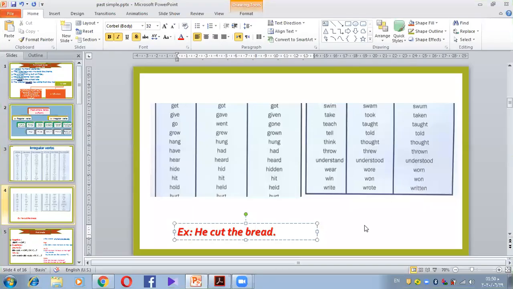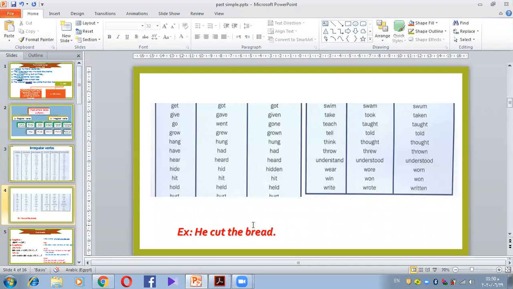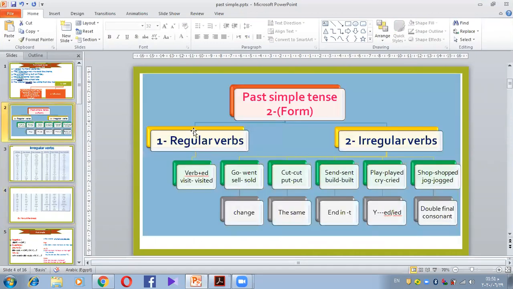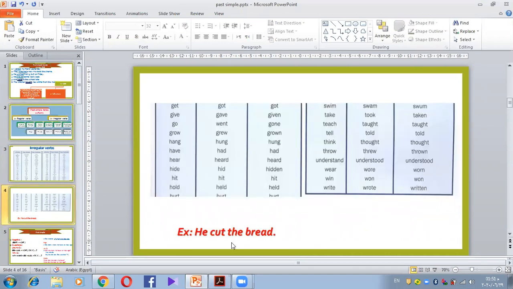Okay, I wrote you here a sentence. He cut the bread. We said that there are some verbs in the irregular that don't change. Cut, cut, put. They keep the same. Okay? So I want you to have a look at this sentence.